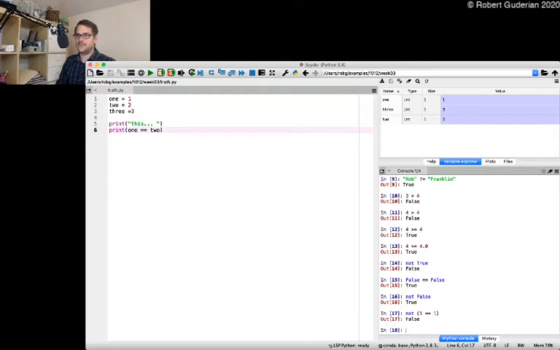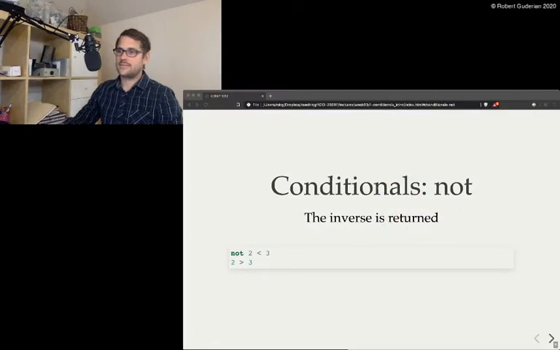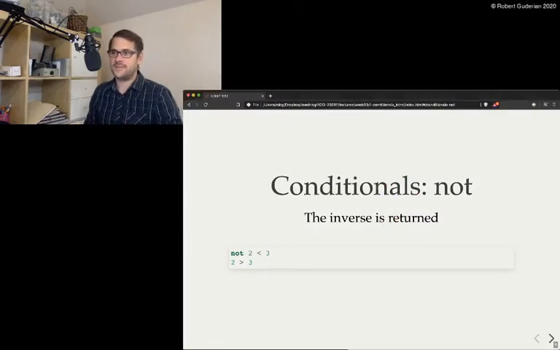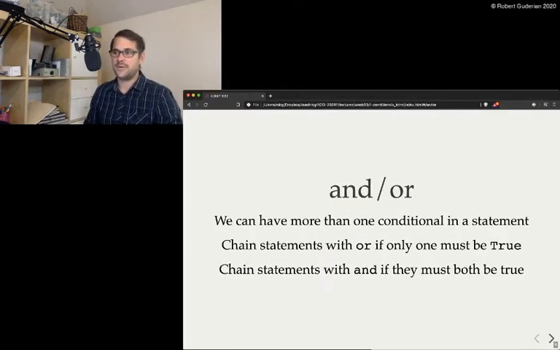Well, what did I just do here? I asked, is 1 equal to 1? That's true. And then I flipped it by saying not. So not will take the complement of whatever the current Boolean is set to. So trues will become false, falses will become trues. Try it all out in the interactive console and see what you can play with.